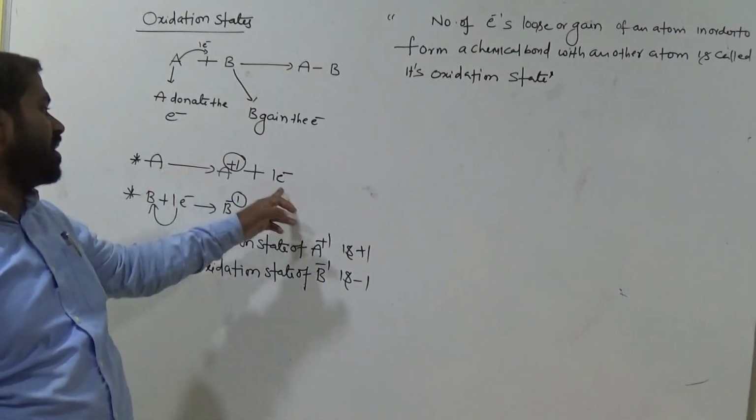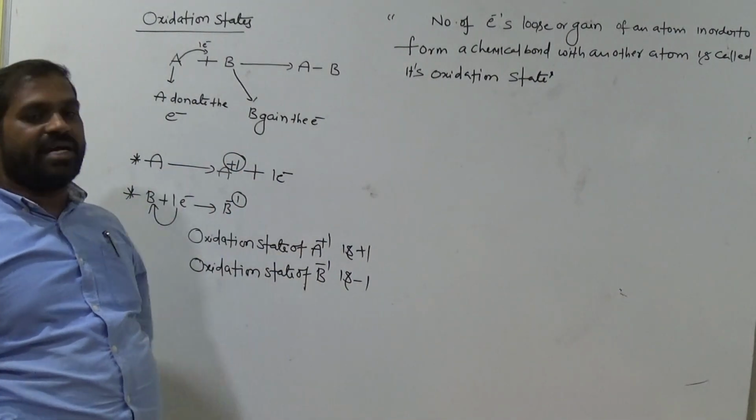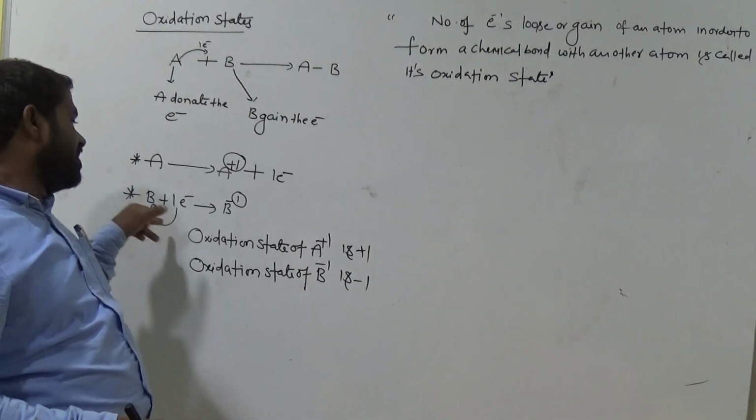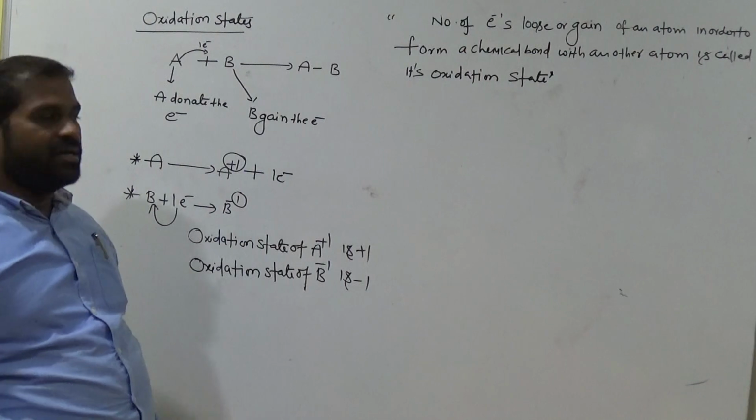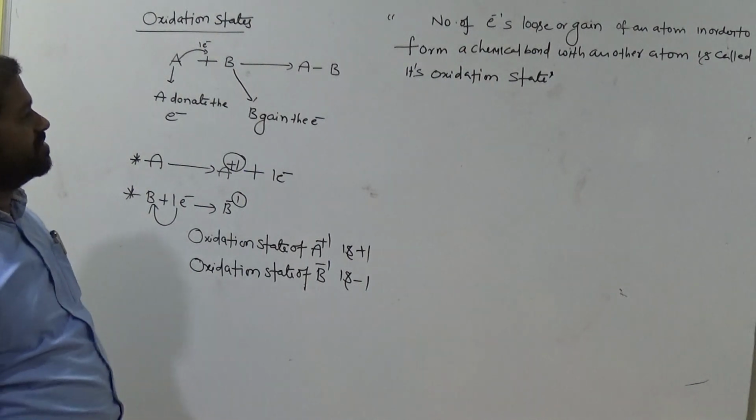Suppose here A loses 1 electron. Now what is the oxidation state? Plus 1. Here B gains 1 electron. What is the oxidation state of B? Minus 1. Okay. So is it clear? Write it down.